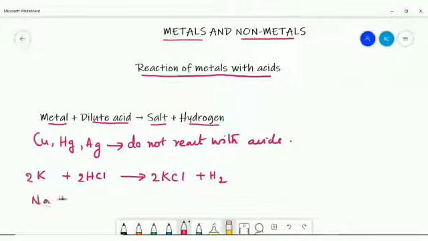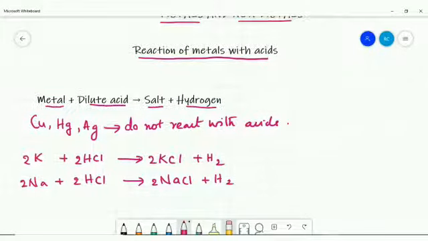Sodium also reacts with the dilute hydrochloric acid and forms NaCl and H2. On balancing, you will get 2Na plus 2HCl will give 2NaCl plus H2, which means these metals react very violently with the dilute hydrochloric acid and form their chlorides along with the evolution of hydrogen gas.